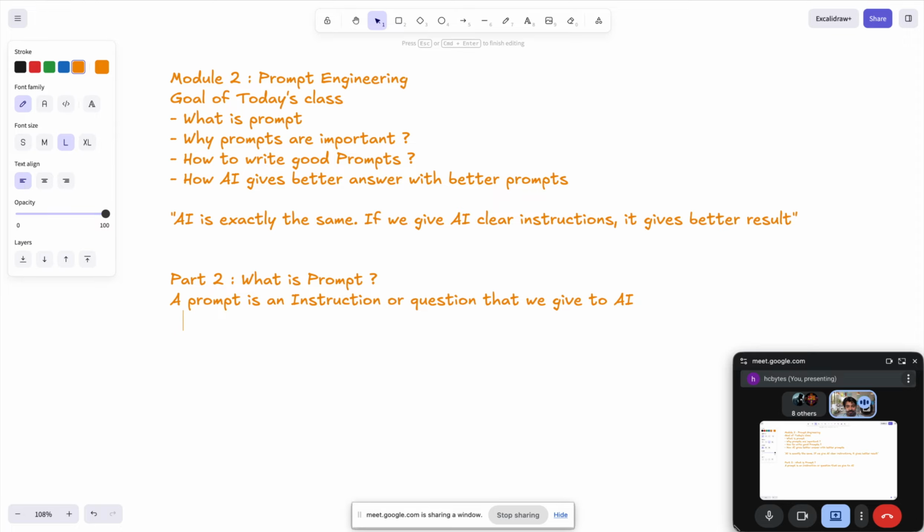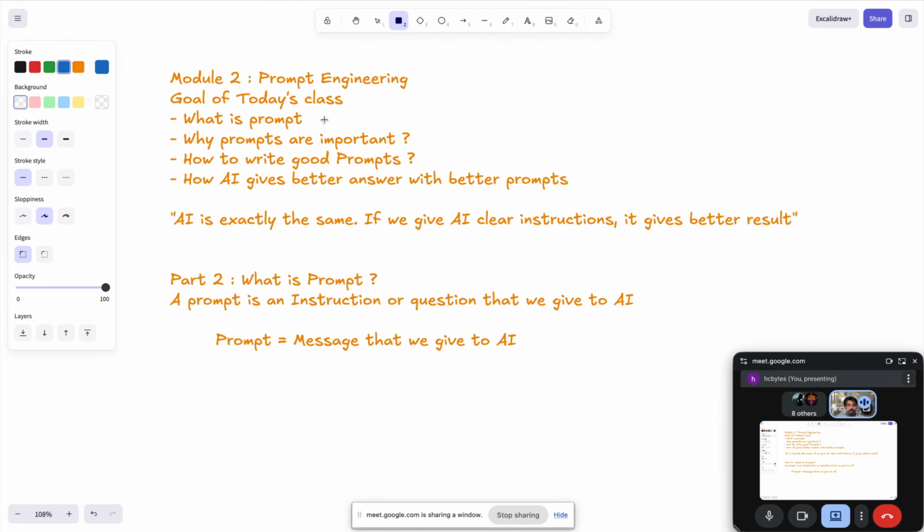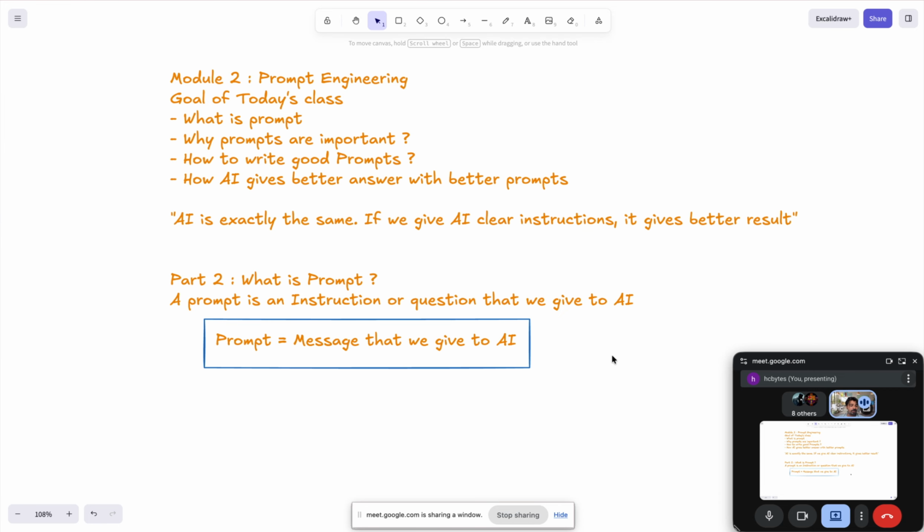Before moving forward, in easy words, how do we define a prompt? A prompt is nothing but a message that we give to AI. Till here, is everything clear?